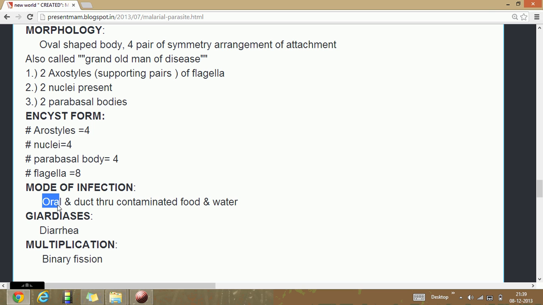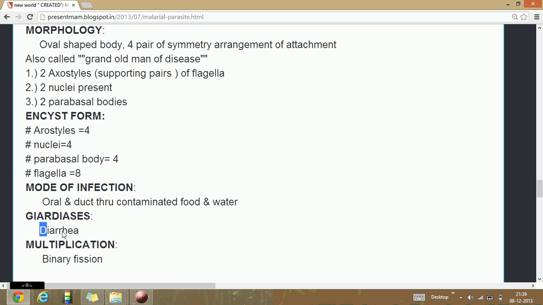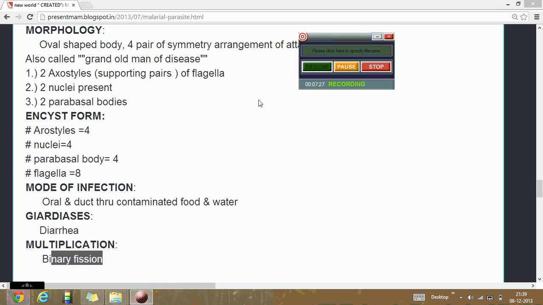The mode of infection is oral, through contaminated food. Ingestion of contaminated food causes diarrhea. They multiply by binary fission. That's all about it.